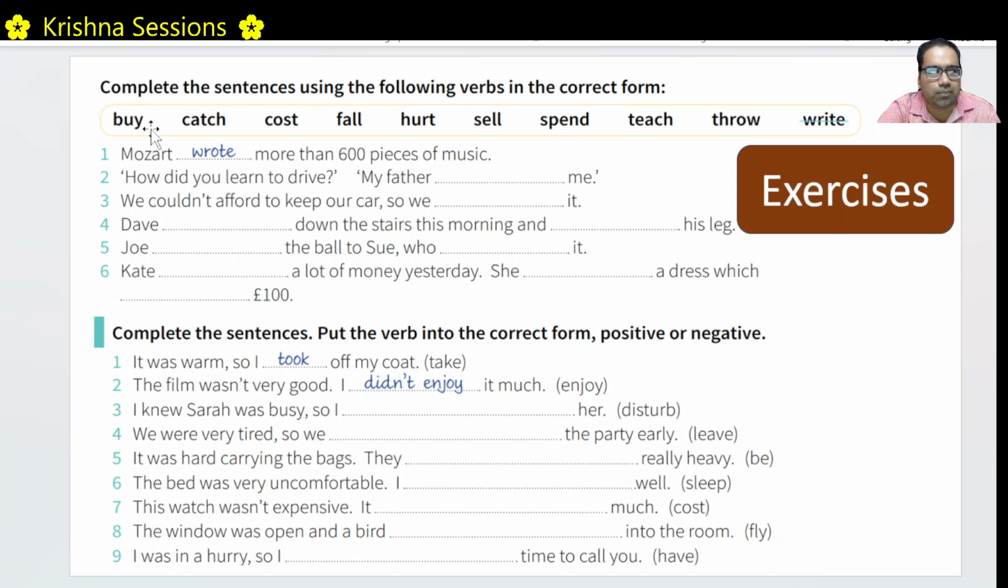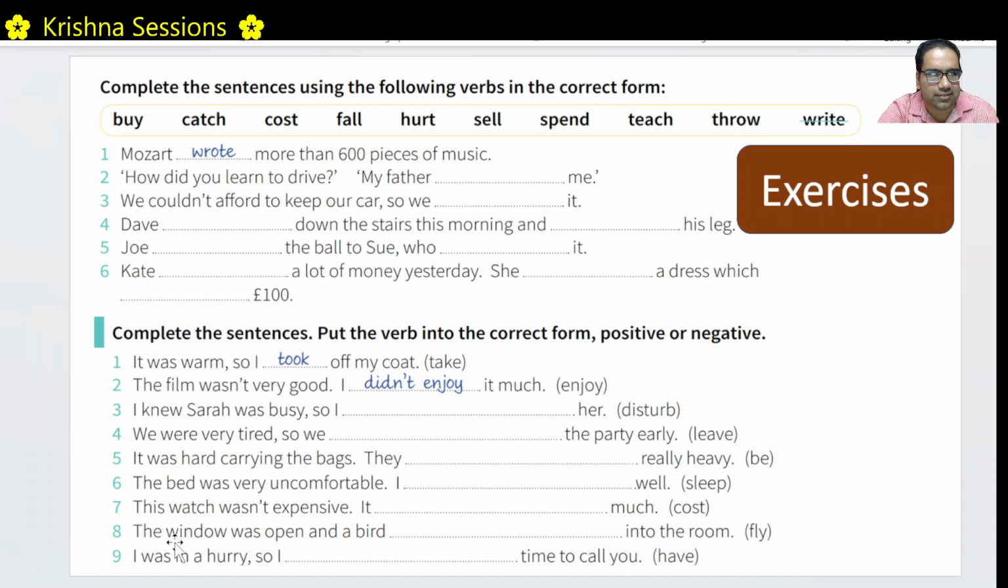She bought. Past form of buy is bought. She bought a dress which cost. Past form of cost is again cost. Cost is present also, past also. Which cost 100. It was warm, so I took off my coat. Past form of take is took.